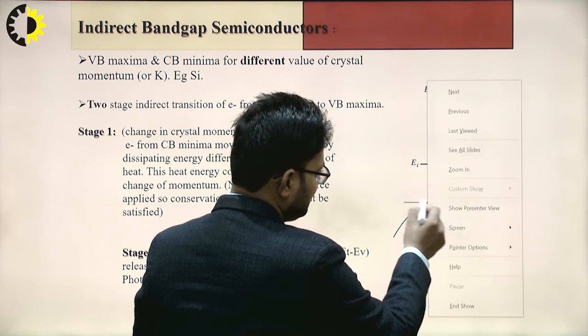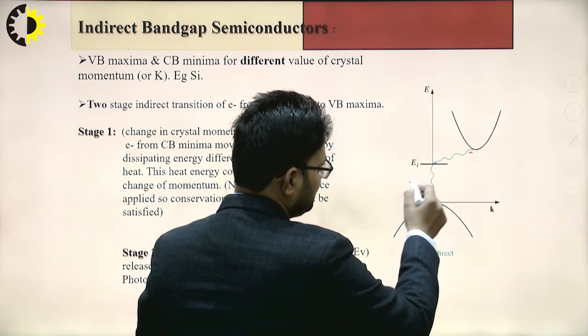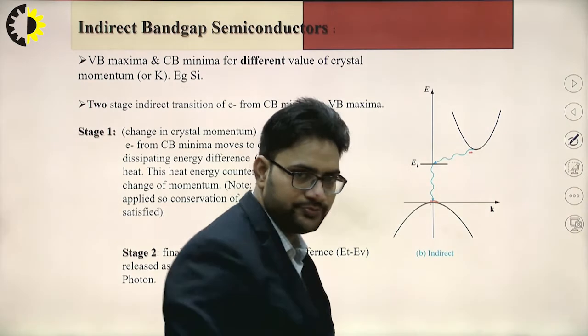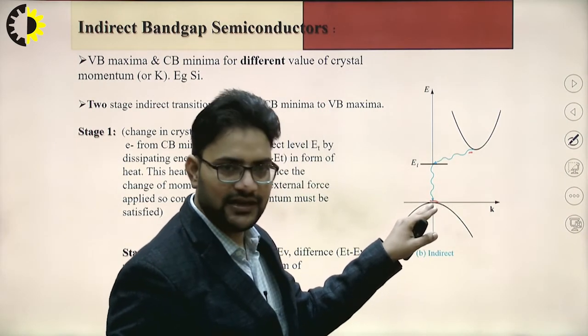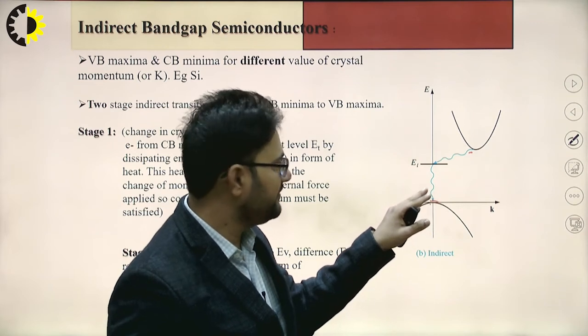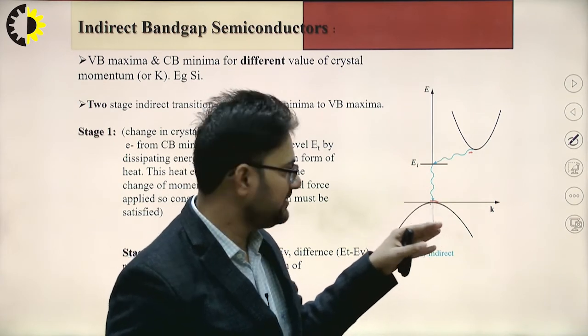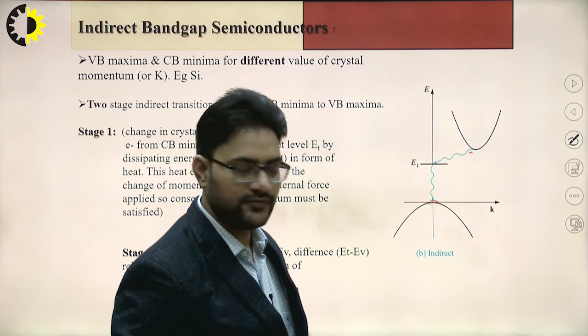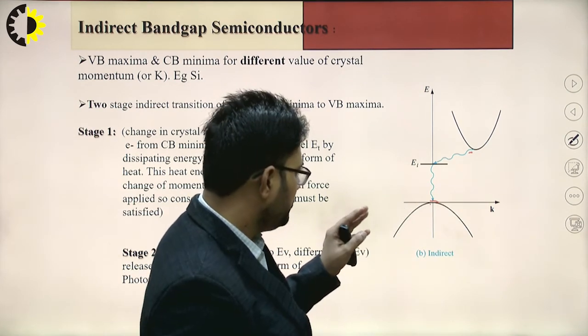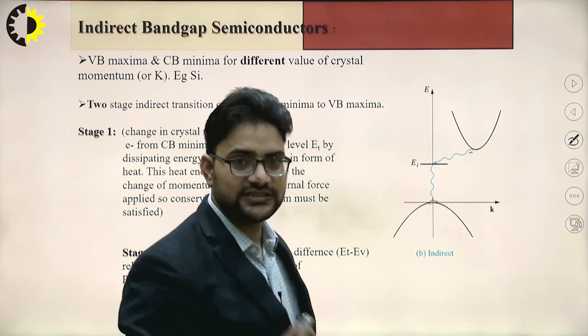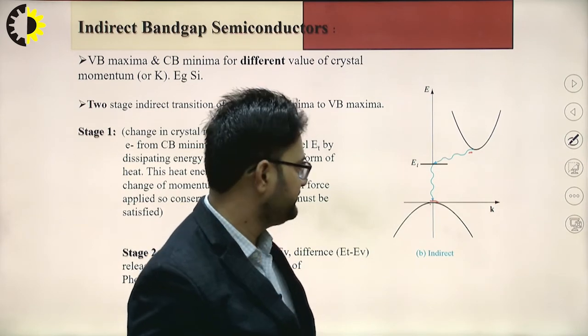If I say this one is k1, then this value will be k2. So the conduction band minima and valence band maxima have different values of k in the E-K diagram. So there will be two stage transition of the electron.